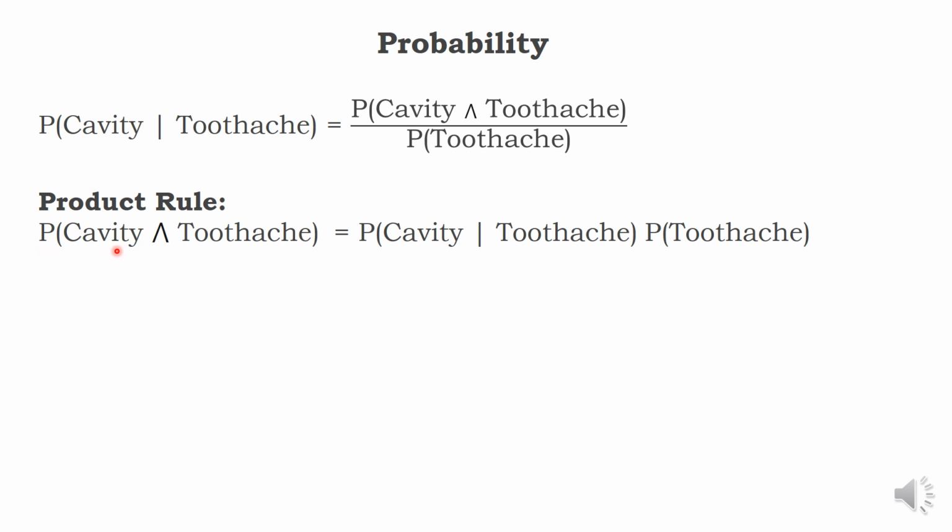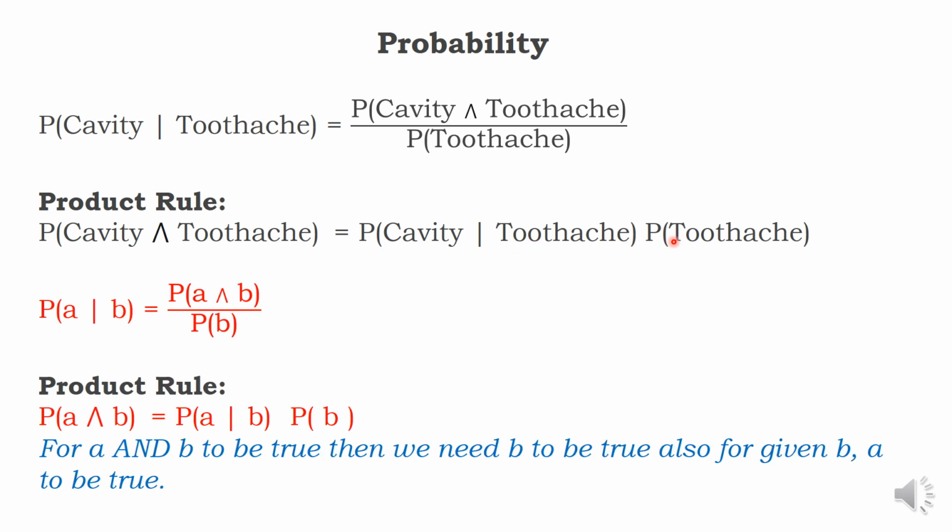Probability of cavity and toothache equals probability of cavity given toothache times probability of toothache. Now let us generalize. Probability of A given B equals probability of A and B divided by probability of B. If you cross multiply, we get the statement called the product rule.